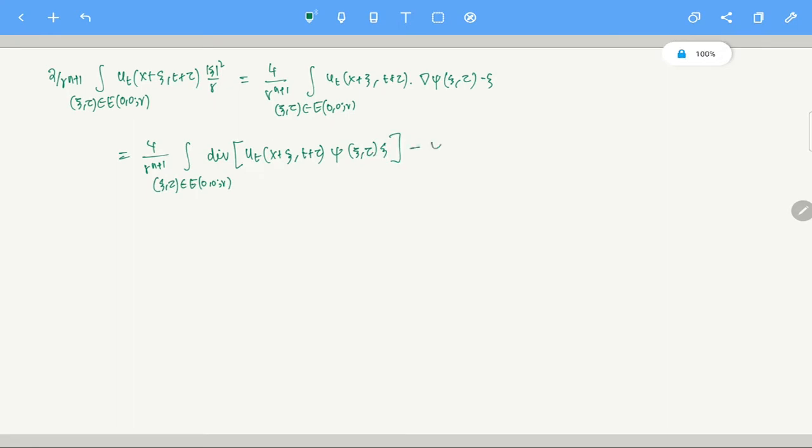minus xi of phi of xi. I'm sorry, there are a lot of phis and taus here. This is the gradient of u_t at the point x plus xi, t plus tau, dot xi, minus n xi of phi of xi eta u_t of x plus xi, t plus tau.